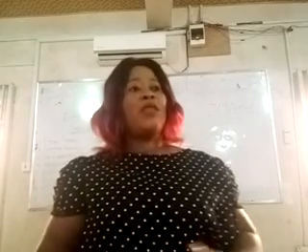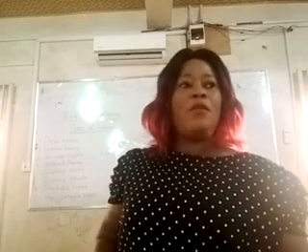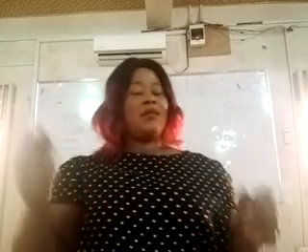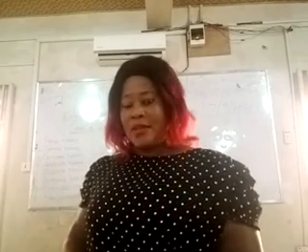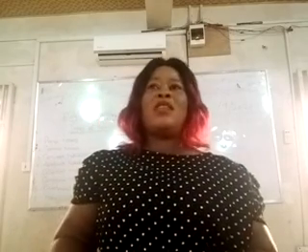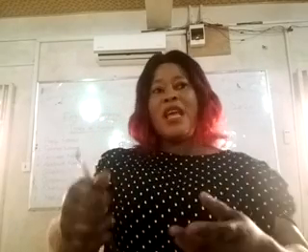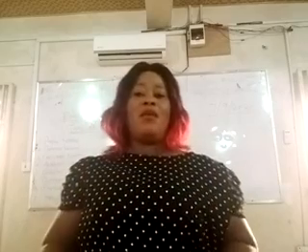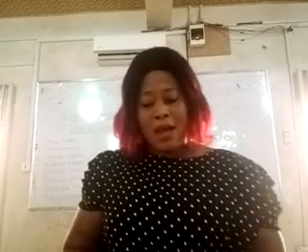Then we move to things. Computer is a thing, a mobile phone, a chair, a table, a tin of milk. Okay, so we have a pencil, pen. They are all classified under things. I hope you understand. So generally we will say that anything that has a name is a noun. Yes, anything. Your name is a noun. My name is a noun. So everything that has a name is a noun. Beautiful.